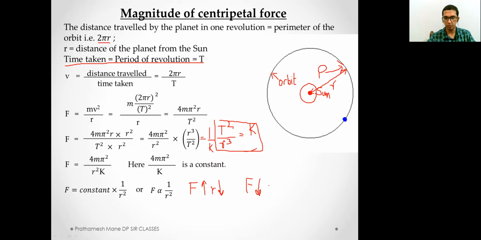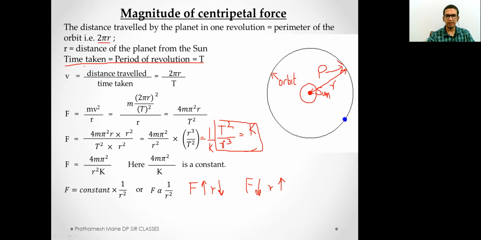The force we are speaking about is the centripetal force. Remember, it is centripetal force. So if the radius, that is the distance between the planet and the sun, increases, then the planet requires lesser centripetal force. If the planet is farther away from the sun, it will require lesser centripetal force. If the planet is closer to the sun, it will require more centripetal force.